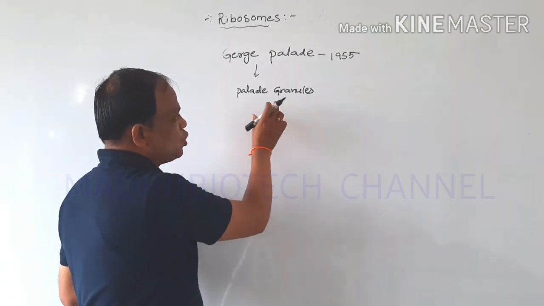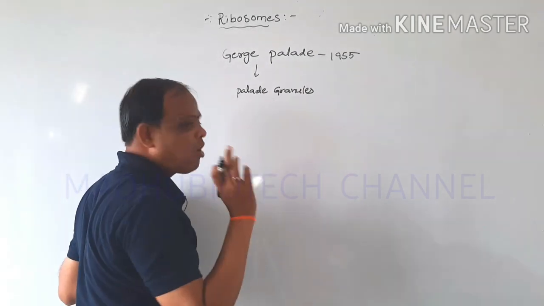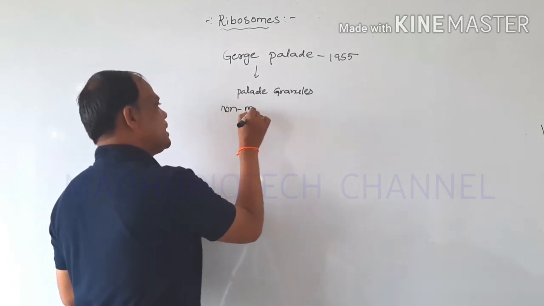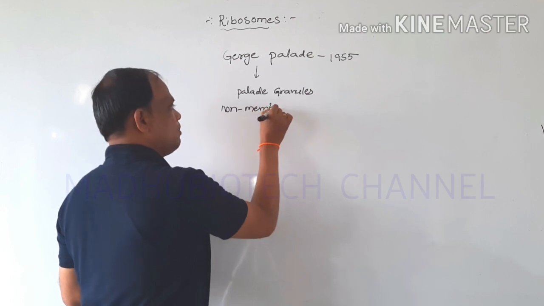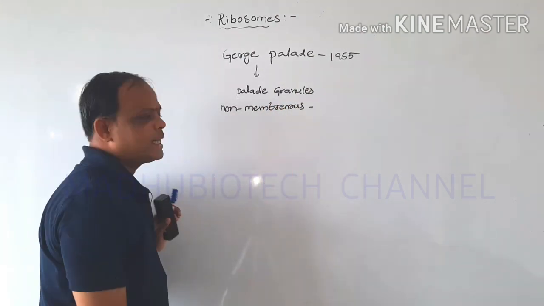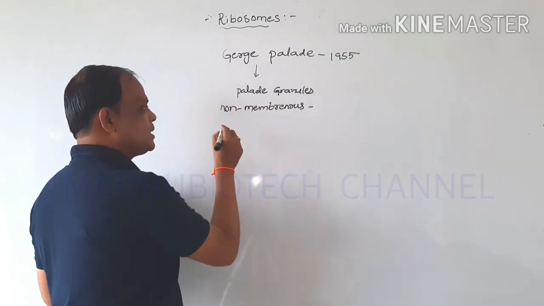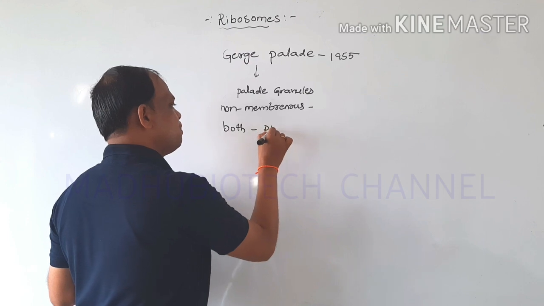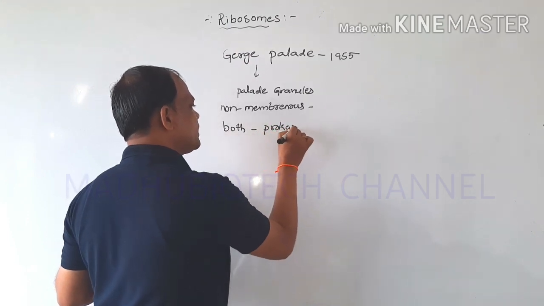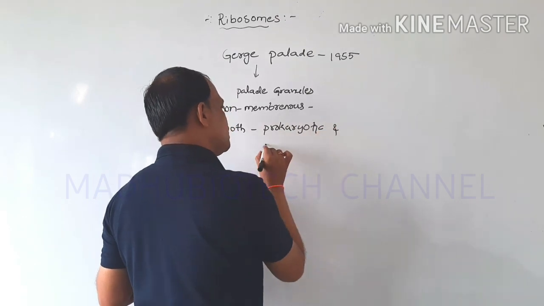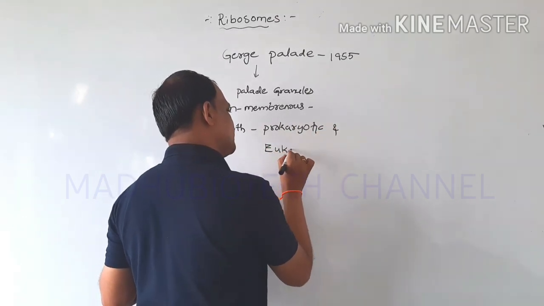These are non-membranous, very small organelles. Ribosomes are present in both prokaryotic and eukaryotic cells.